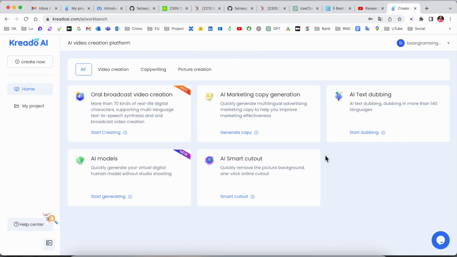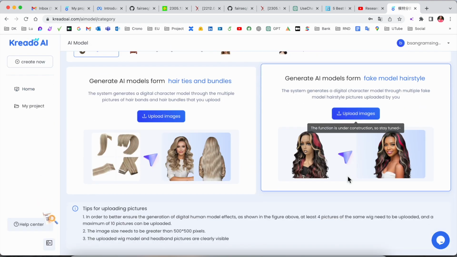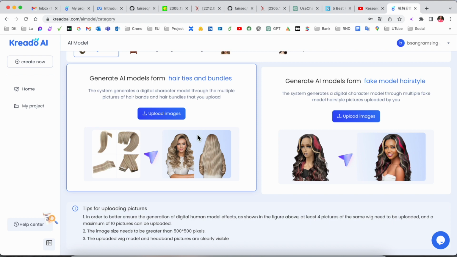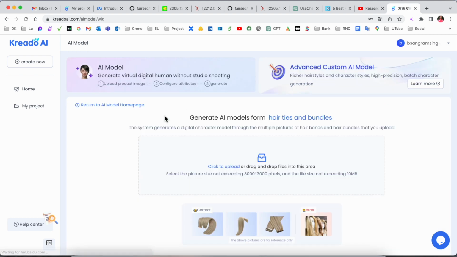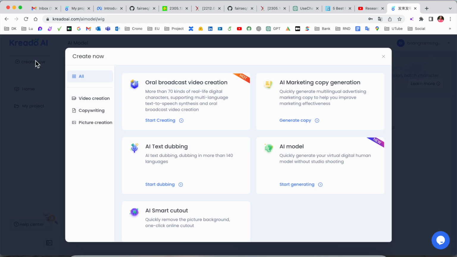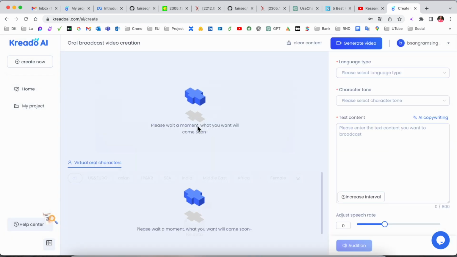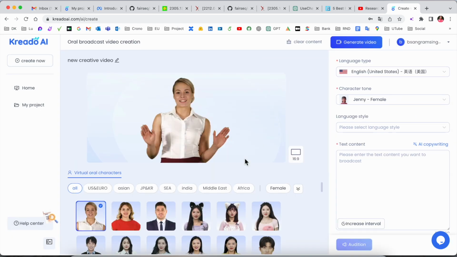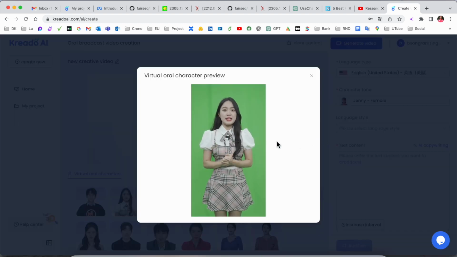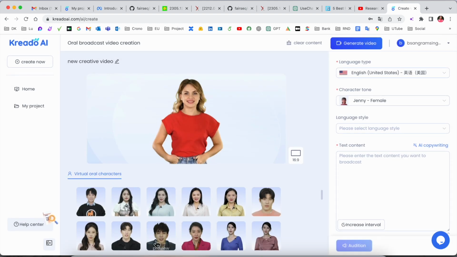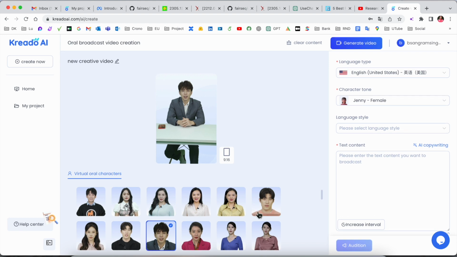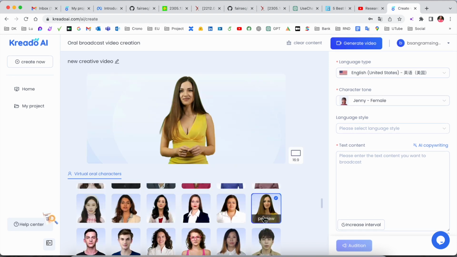So look at this, this is my website page: oral broadcast, AI model. Some other features are also available here. You can upload your own image also if you want, add your picture, create oral broadcast. So we need to decide which AI created model you require. Accordingly you decide and then choose one of them. So I just simply select this one.